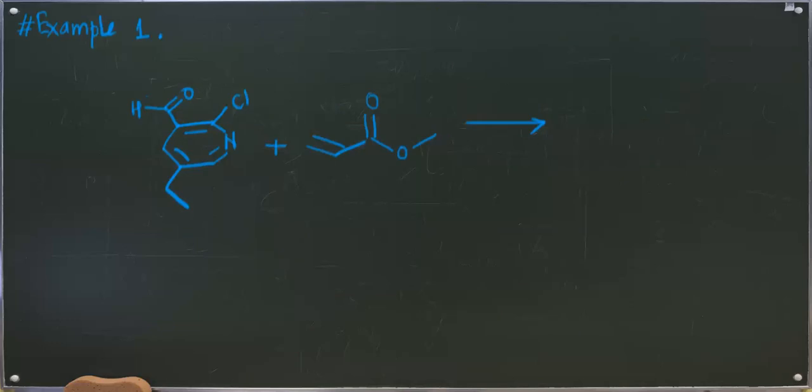Okay, now let us try to understand examples of the Baylis-Hillman reaction. The starting material given here is an activated alkene, or you can say an alpha beta unsaturated carbonyl compound.